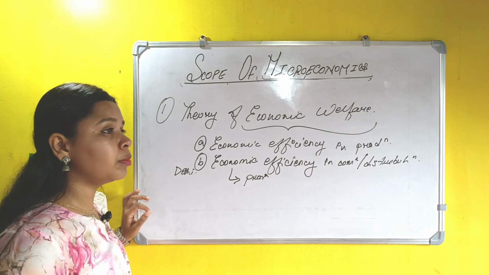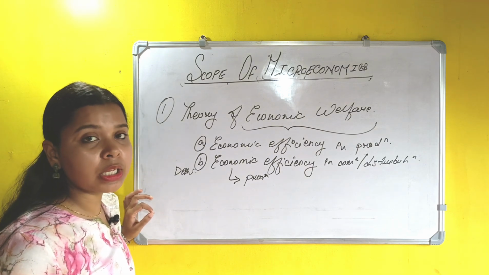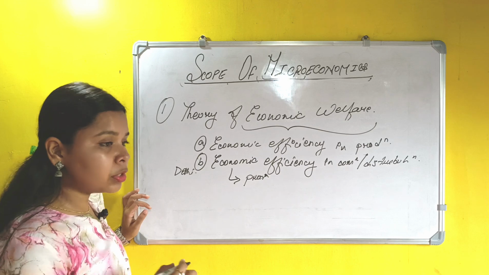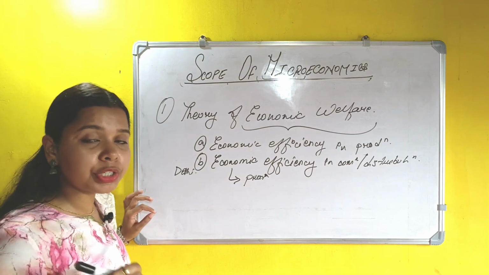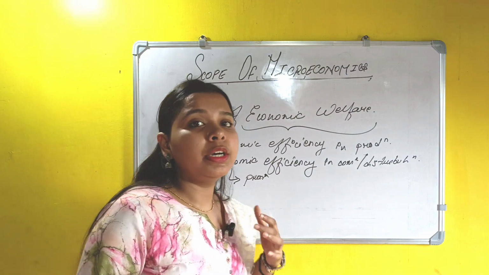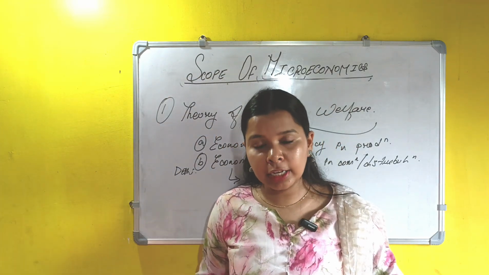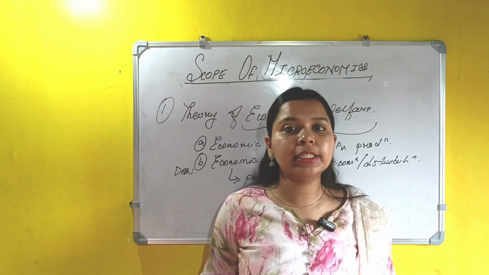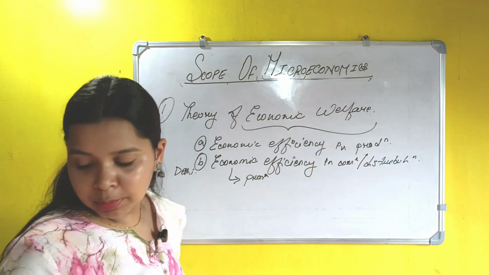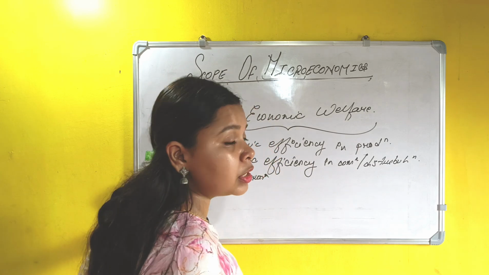After achieving this economic efficiency in production, the next step that should be achieved is efficiency in consumption. That means producing the good is not enough. It should reach the hands of the needy one. That means if I want rice, I should have the rice available in my market and I should have the ability to buy that rice. So this basically means what? Producing is not enough, it should reach the hands of the citizens.